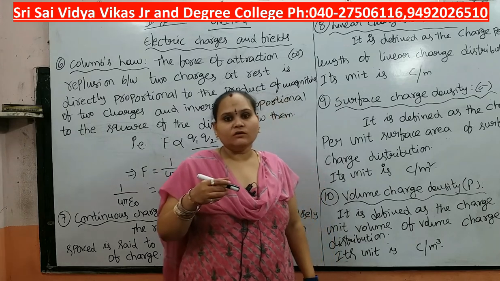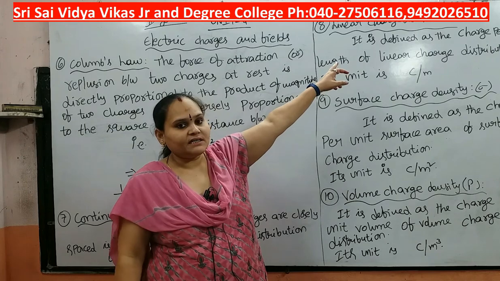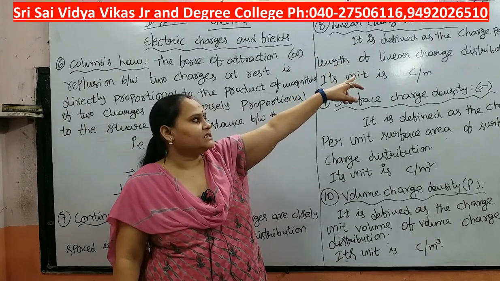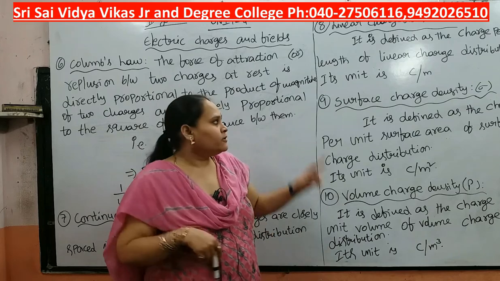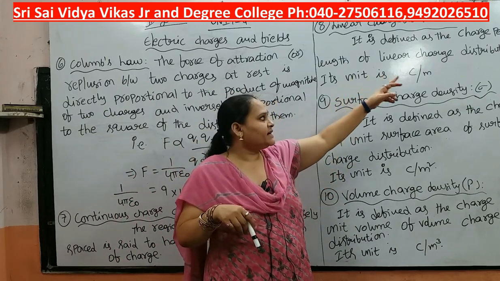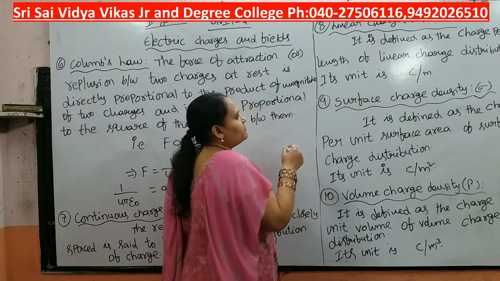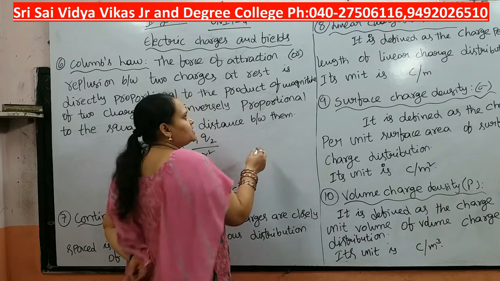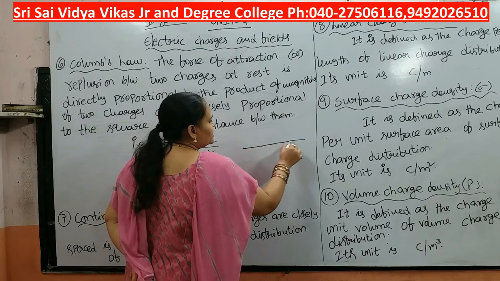Density will be equal to mass by volume. So here we can define the linear charge density. Linear means line, along the line, so a straight line. It is defined as the charge per unit length. Unit length is the linear charge distribution along the line.